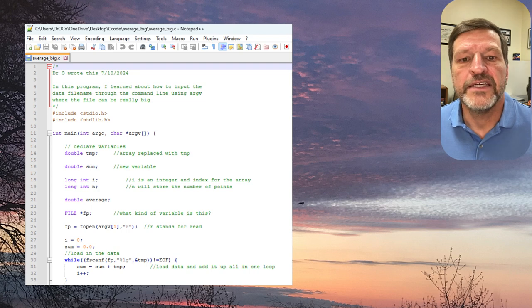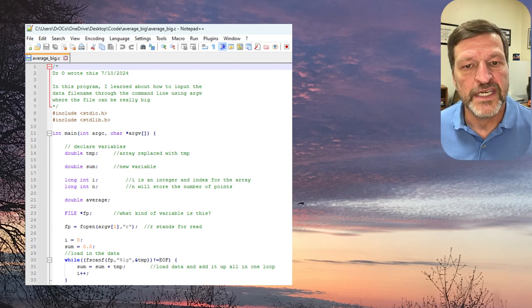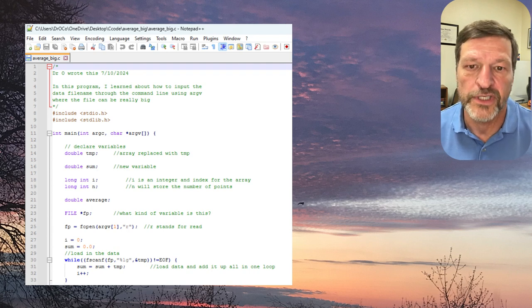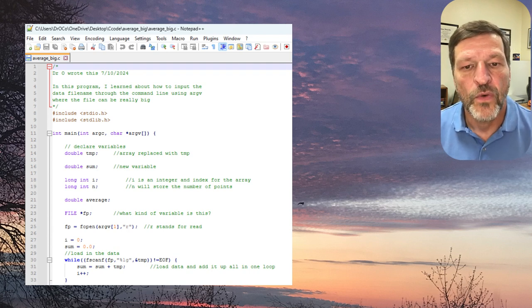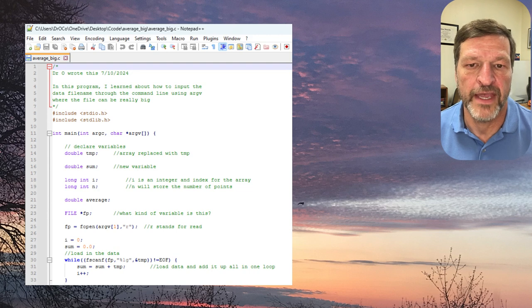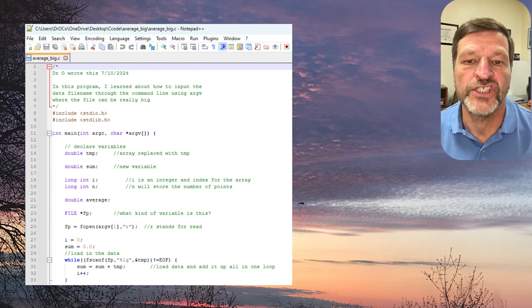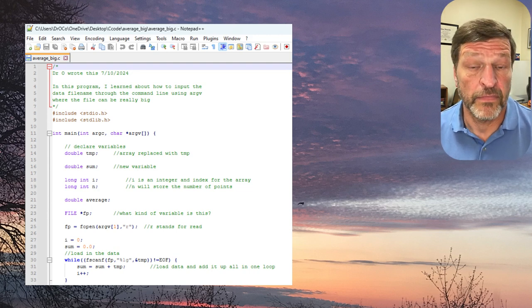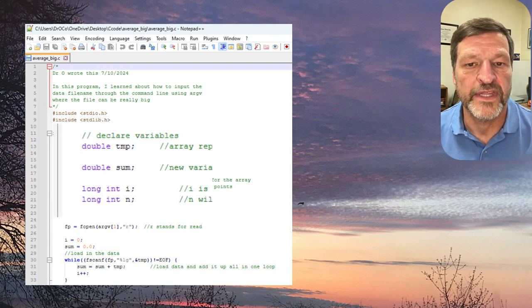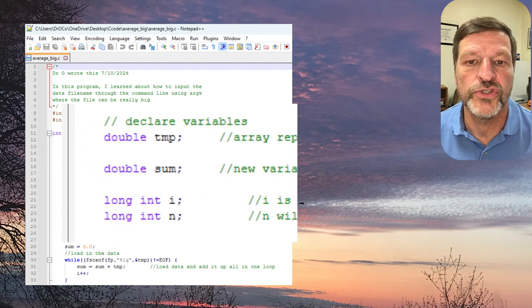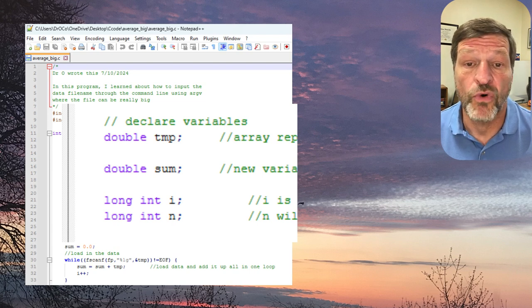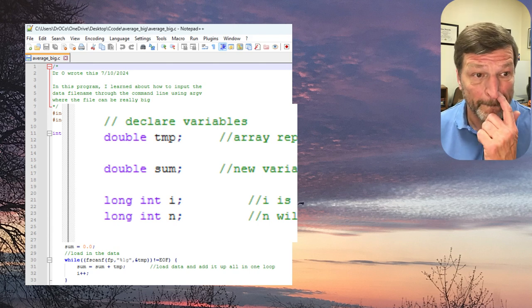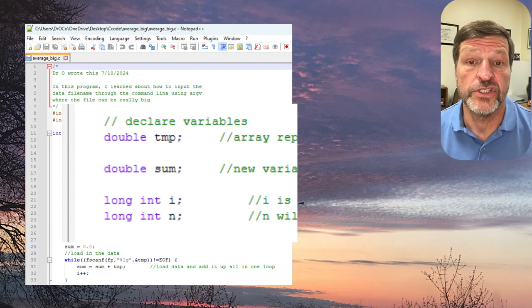It turns out we don't need to save all those numbers. We just need to use one once, throw it away, then go to the next one and add that one to the sum. We can use a temporary variable, not an array, in this program, and that's what I'm going to do. I changed double A square brackets 1000 to just a variable temp. We're not going to store the 10 million points in our program. Good? All right, so those are the main changes we're going to make to the code.